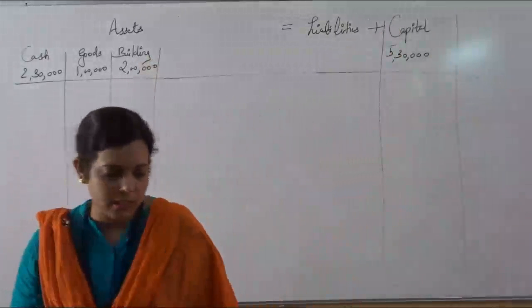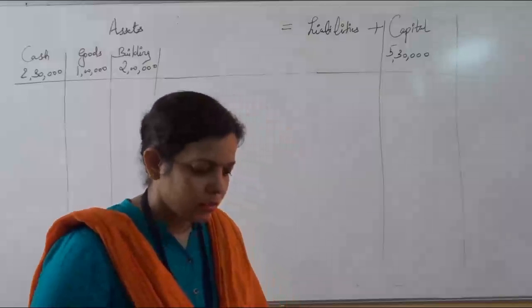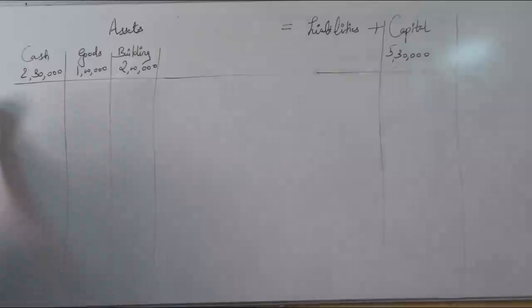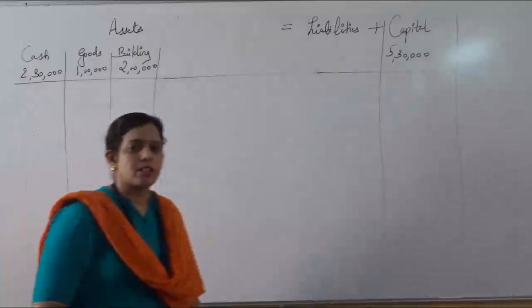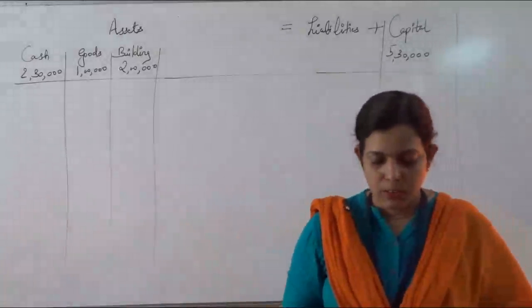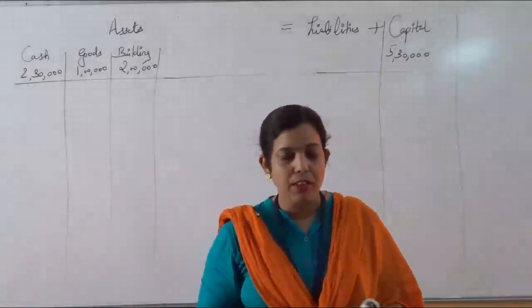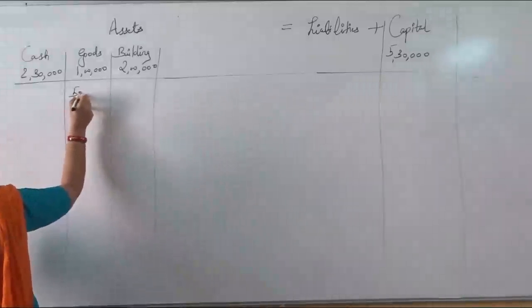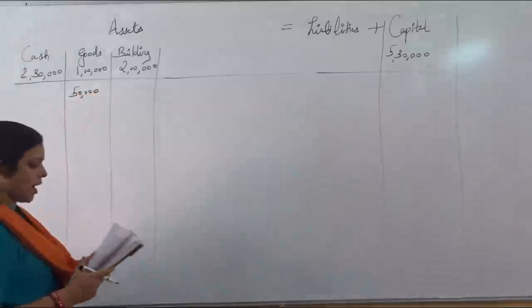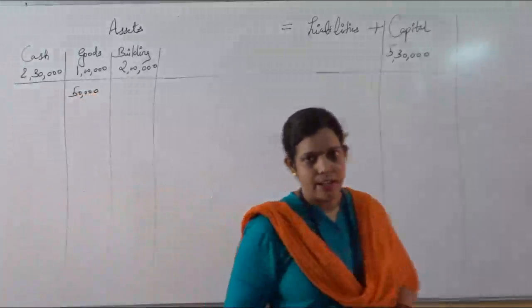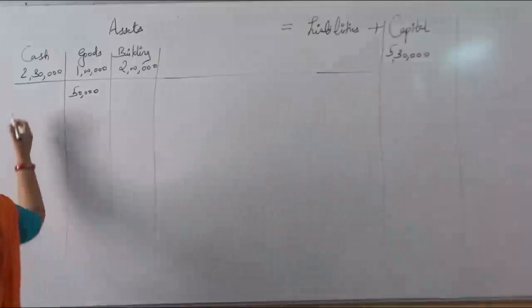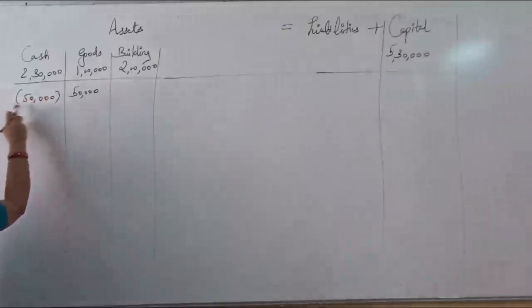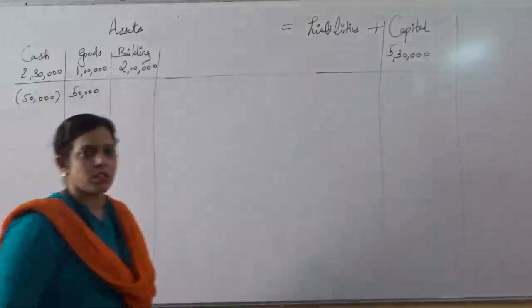Then the second transaction, see the second one. He purchased goods for cash. What will be the impact on the business when the goods are purchased for cash? How much amount are the goods purchased for? 50,000. So the first impact will be goods coming into the business, 50,000. And how much cash is going? Since the goods are purchased in cash, definitely cash will be deducted. One impact will be on cash, cash will go. That's why I am writing in the minus column. This much cash will be minus.